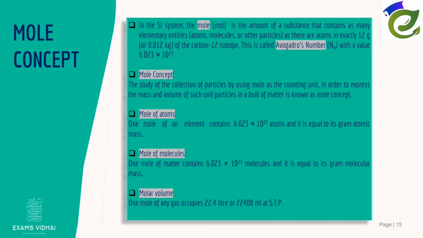1 mole of an element contains 6.023 × 10^23 atoms and it's equal to its gram atomic mass. 1 mole of matter contains 6.023 × 10^23 molecules and it's equal to its gram molecular mass. 1 mole of any gas occupies 22.4 liters or 22,400 ml at STP.